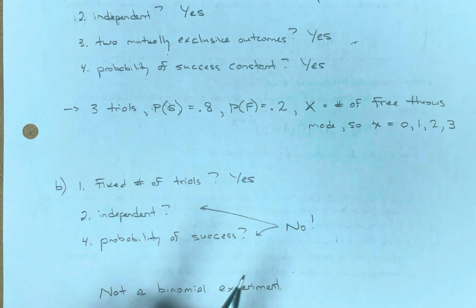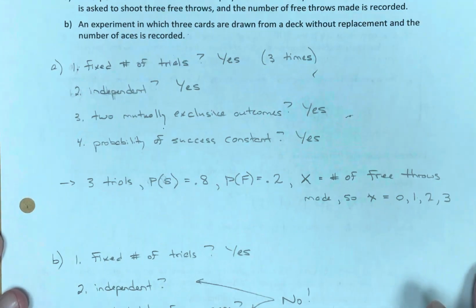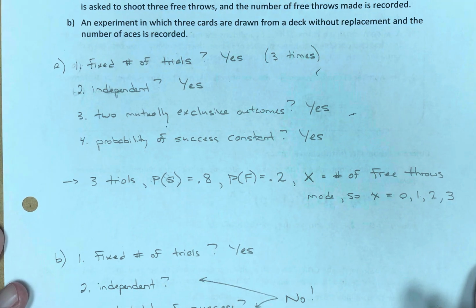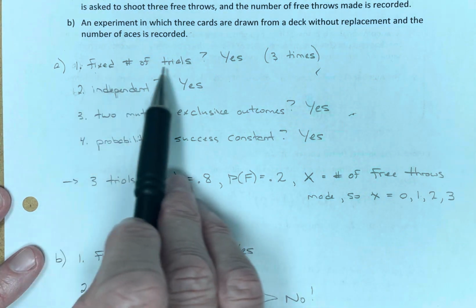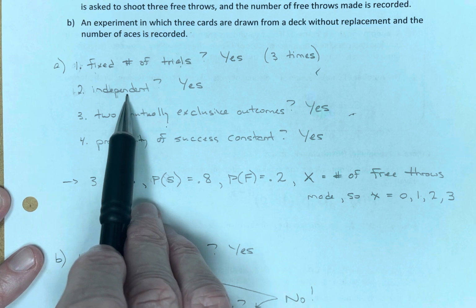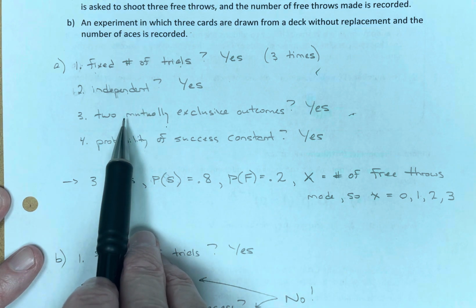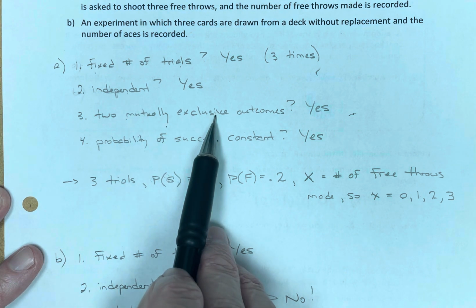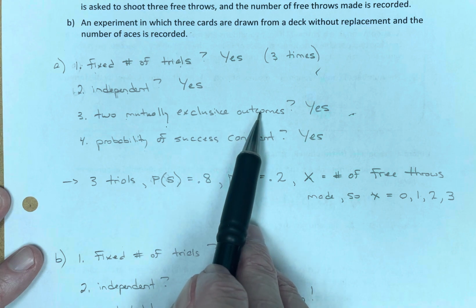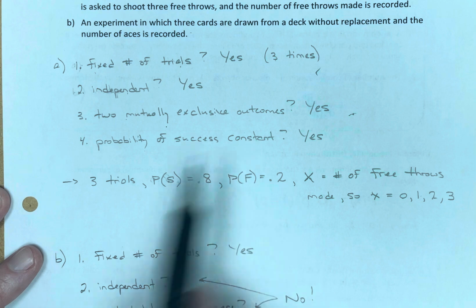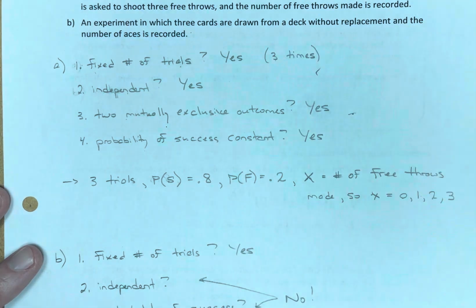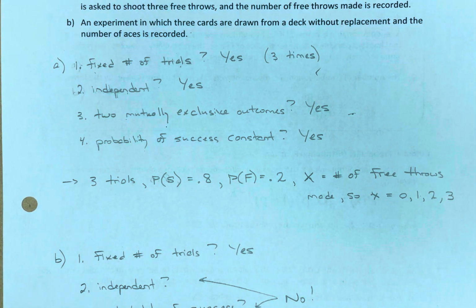Let's remind ourselves, a binomial, we can use this sheet. We're talking about criteria. Is this or is this not binomial? Are there a fixed number of trials? Is every trial independent? Are there 2 mutually exclusive or disjoint outcomes? And is the probability of success constant? You need to meet all 4 of those criteria to be a binomial. We'll start working with binomials in the next video.